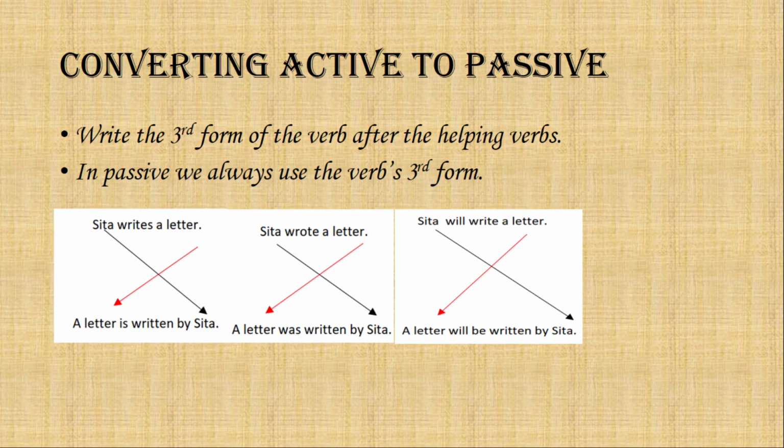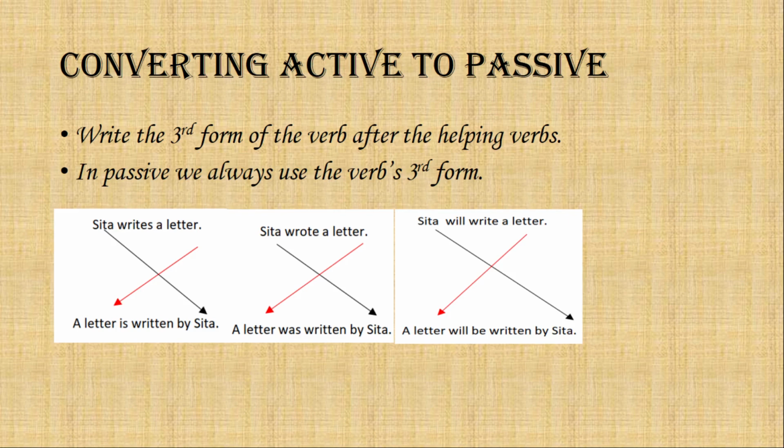Object from the active voice, we make it subject in the passive voice. Then before the object in the passive voice, write by. Then after the subject, write the helping verbs, and after the helping verbs, write the third form of the verb.